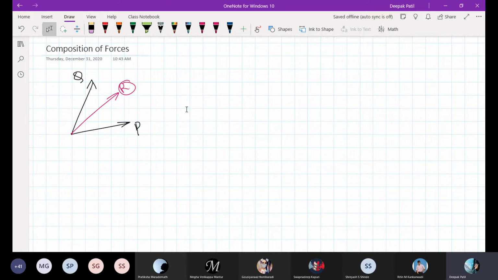In resolution, we used to have one single force and split it, or replace it by some other forces, which could be two forces or three forces or whatever. Now in composition, we are doing exactly the opposite of resolution. We know some forces are acting at a particular point or particle, and they are concurrent forces, and I want to compose them, or add all of them, and find a resultant force which will have the same effect as the individual forces.